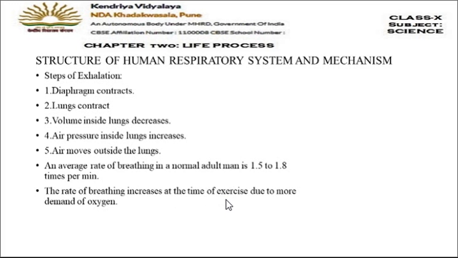Why? Because there is more demand for oxygen. When we exercise, we need more oxygen, and that's why the breathing rate increases. In a normal adult man, the average rate of breathing is 15 to 18 times per minute. The point written here is not correct.